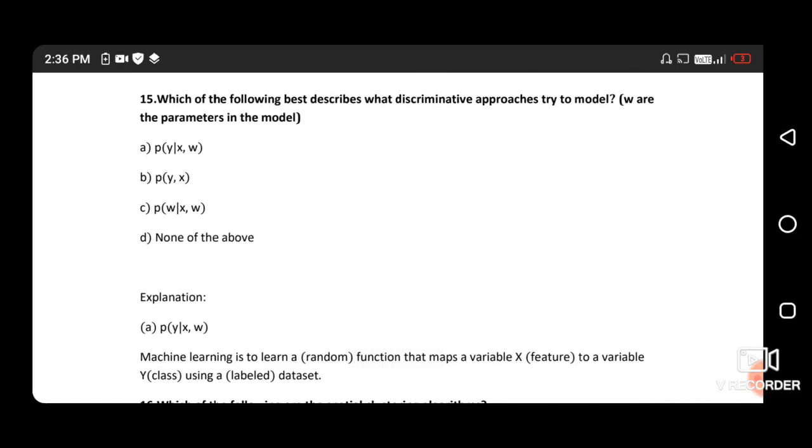Question number 15. Which of the following best describes what the discriminative approach tries to model? So the right answer is option number A.